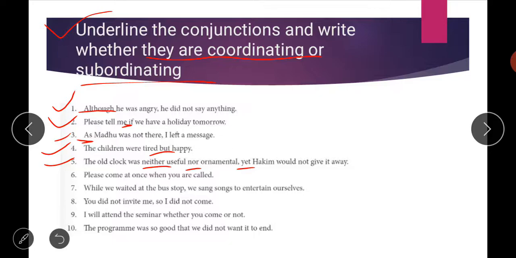At that time we use coordinators. I hope this exercise is clear to all of you. I am leaving the remaining 5 sentences for you to practice yourself, make good guesses.